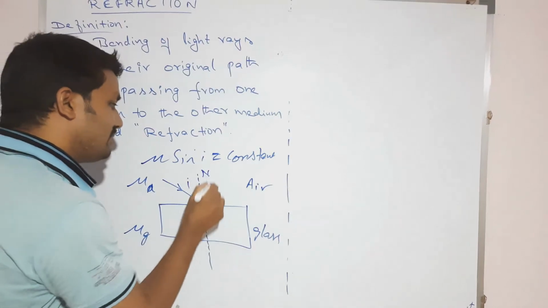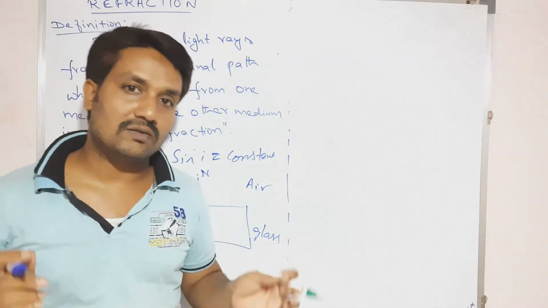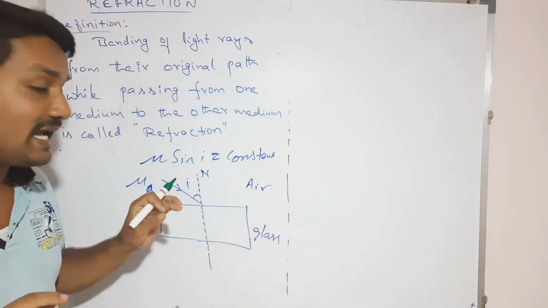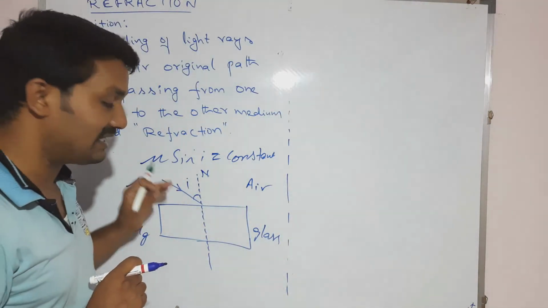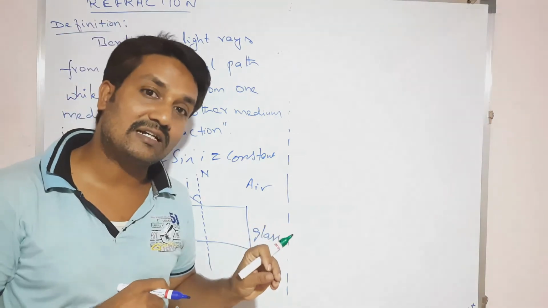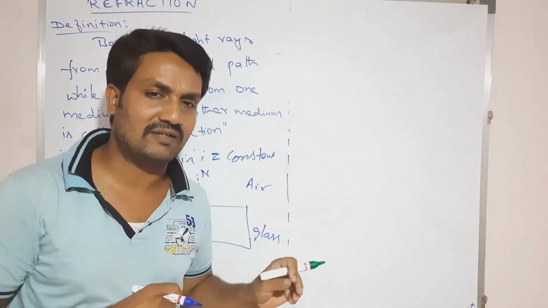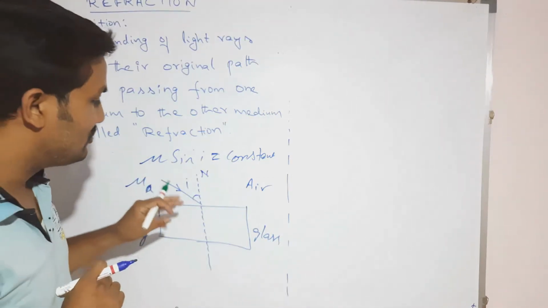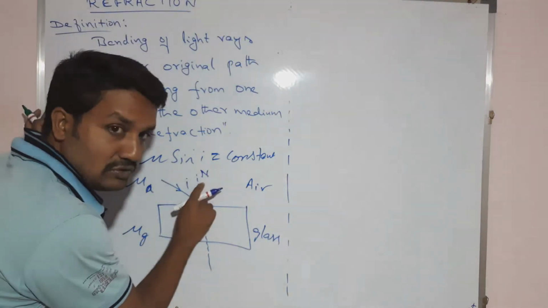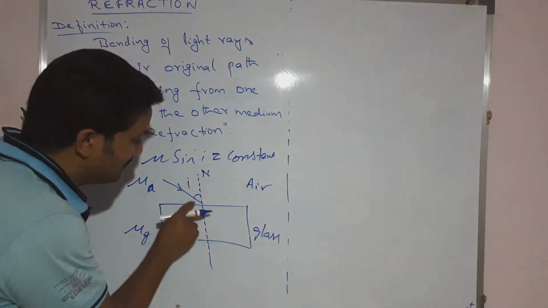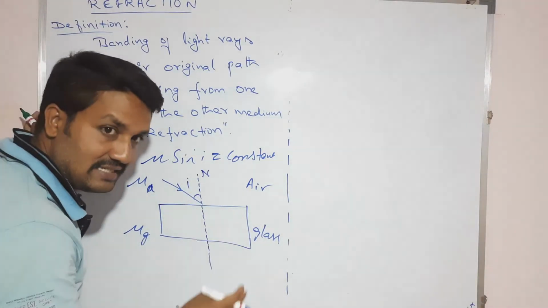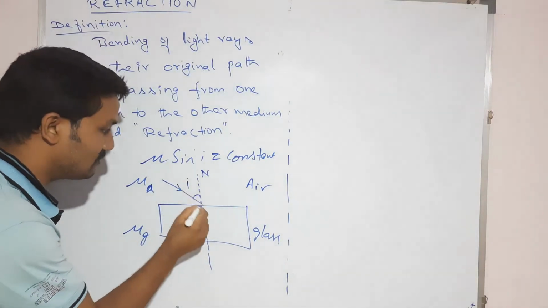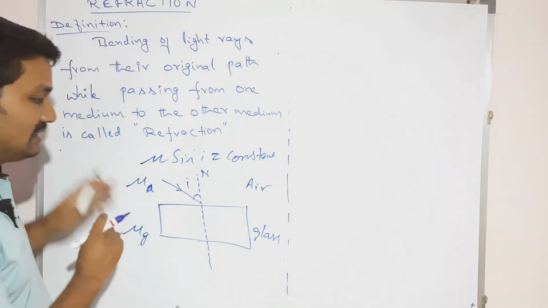We take the normal because the normal is used to measure the angle made by the incident ray and refracted ray or reflected ray, whatever it may be. Any angle you want to measure, you should take the help of the normal. With respect to the normal only we measure the incident angle or refracted angle. Now see, with respect to the normal this is the incident angle, right?